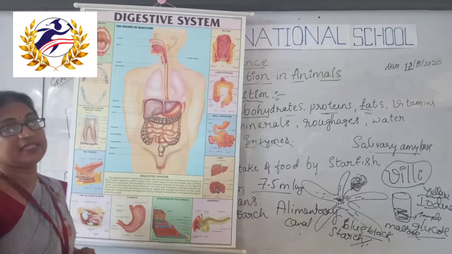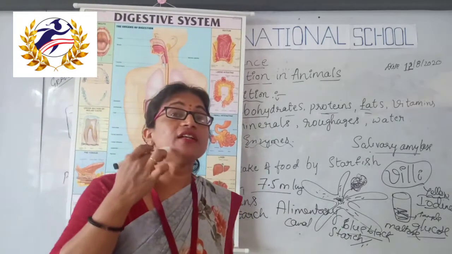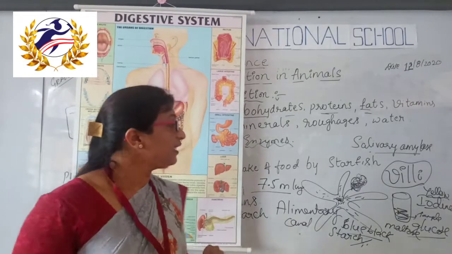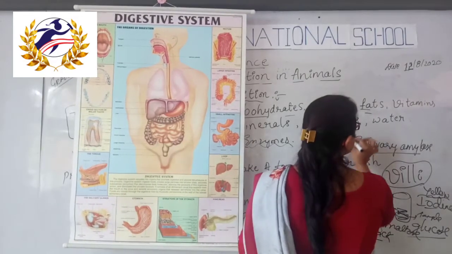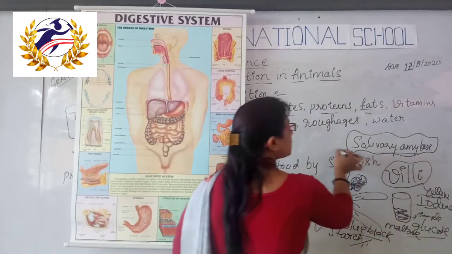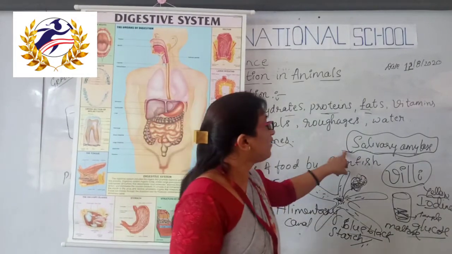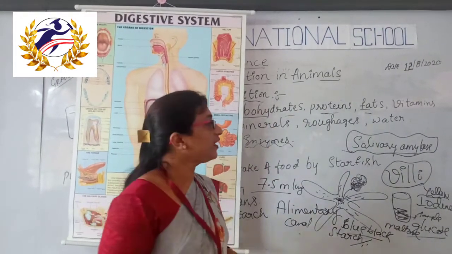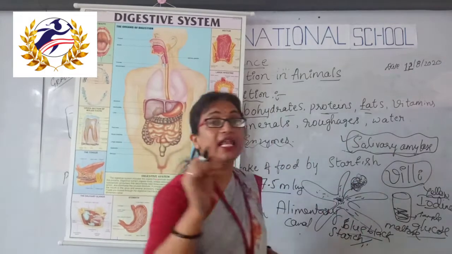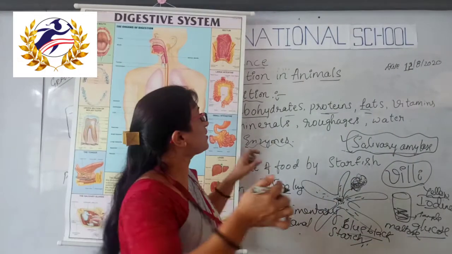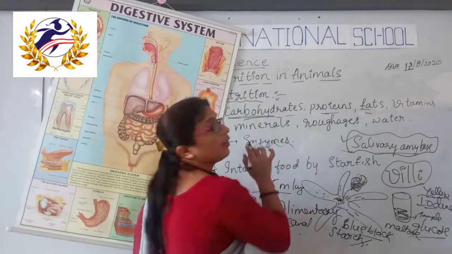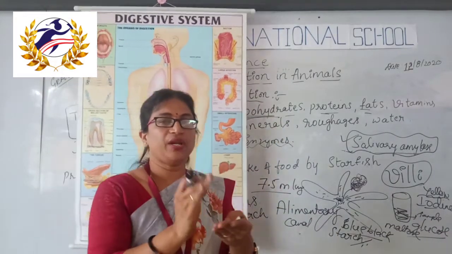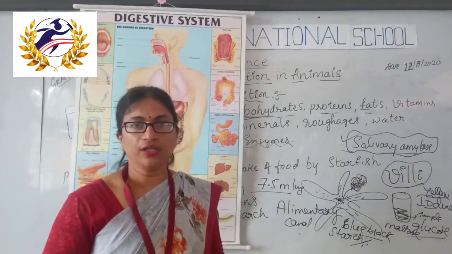And one more thing is there, the salivary glands present in our mouth. They release enzymes such as salivary amylase, which helps in the conversion of complex carbohydrates into maltose, simple sugar units.